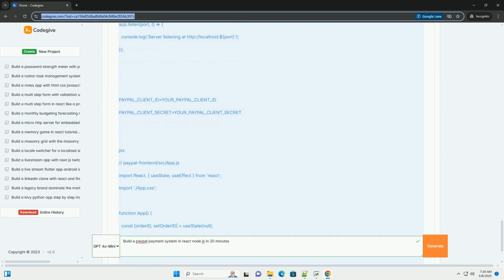The PayPal REST SDK is deprecated. Instead use @paypal/checkout-server-sdk. Refunds and disputes: implement functionality to handle refunds and disputes. This detailed guide provides a solid foundation for building a PayPal payment system with React and Node.js. Remember to prioritize security, error handling, and thorough testing to create a reliable and user-friendly integration. Good luck.